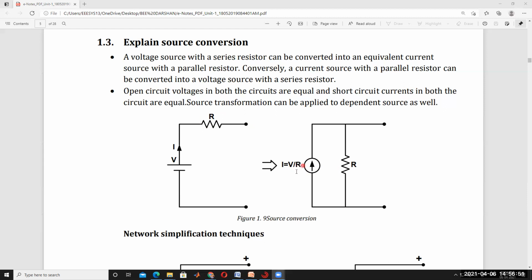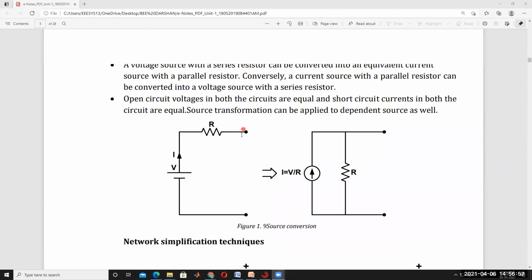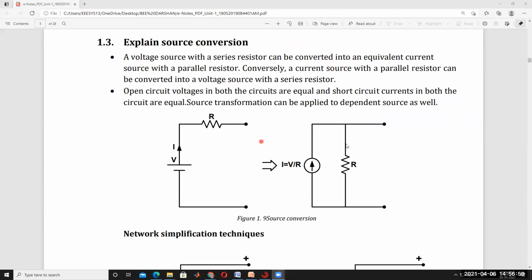I is equal to V by R, which is the current magnitude. Similarly, how do we convert a current source to a voltage source? Here I is equal to V by R, so V is equal to I into R. So current source to voltage source, and both directions are possible, vice versa: voltage source to current source and current source to voltage source. So how is it possible?